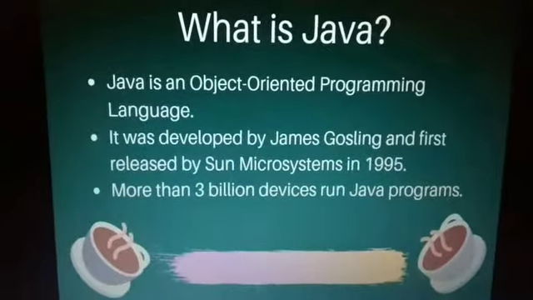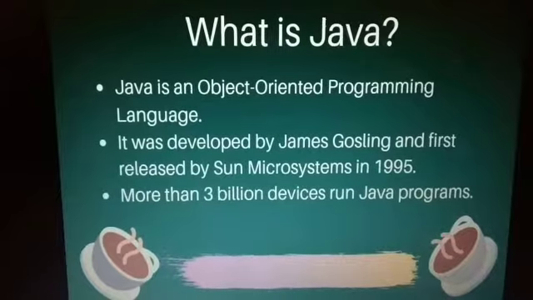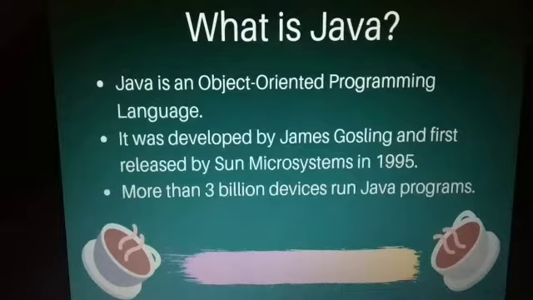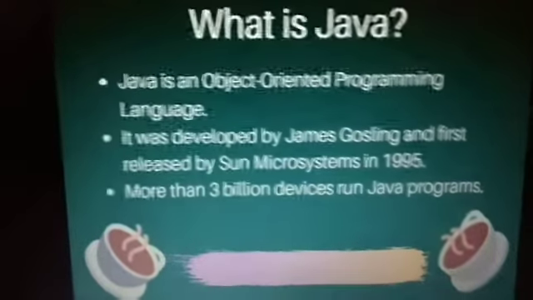What is Java? Java is an object-oriented programming language. It was developed by James Gosling and released by Sun Microsystems in 1995. And more than 3 million devices run Java programs.